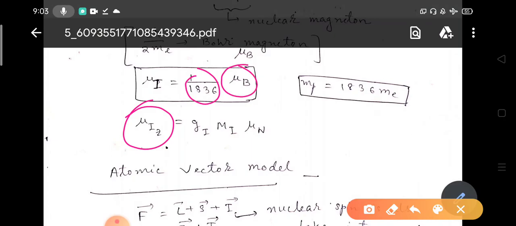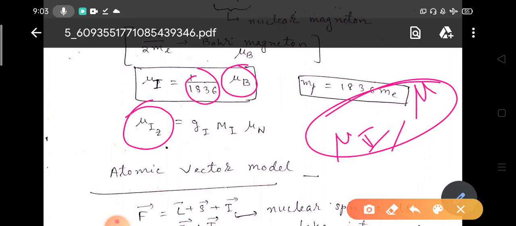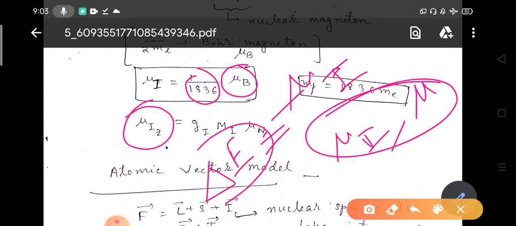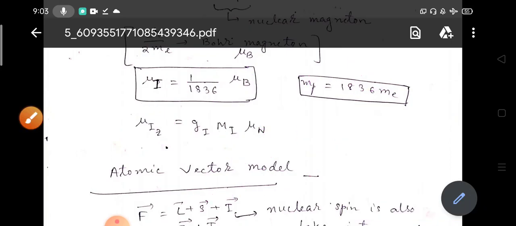That's why the interaction between the magnetic moment of the nucleus and the magnetic moment of the electron is much smaller. That's why we get hyperfine splitting. Since mu I is much smaller, the interaction energy E will be much smaller, and a much smaller interaction causes much smaller energy level differences delta E. So we find much smaller spacing between the spectral lines, nu bar. You have to understand these things.